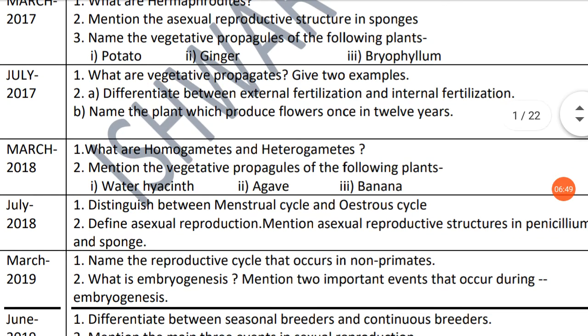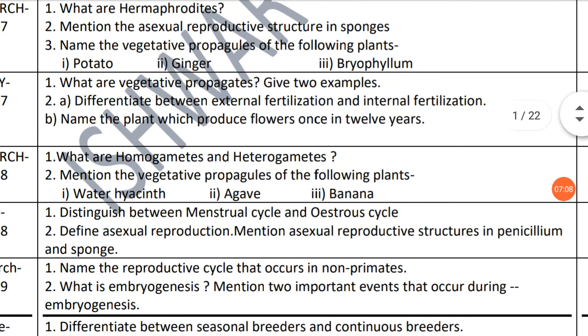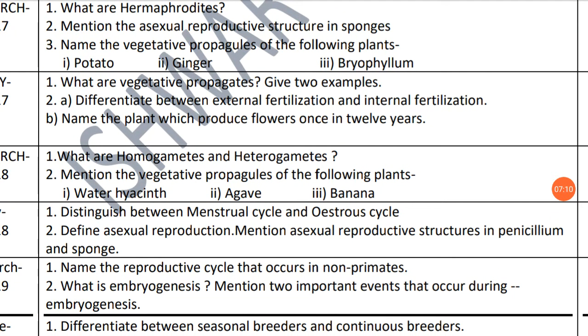Second question, mention the asexual reproductive structure in sponge, which carries 1 mark. Third, name the vegetative propagules of the following plants: potato, ginger, and Bryophyllum, each carrying 1 mark. Come to the next, July 2017. Here again two questions are there, but in the second question there are options A and B. First question, what are vegetative propagules? Give 2 examples. The definition carries 1 mark and each example carries half mark.